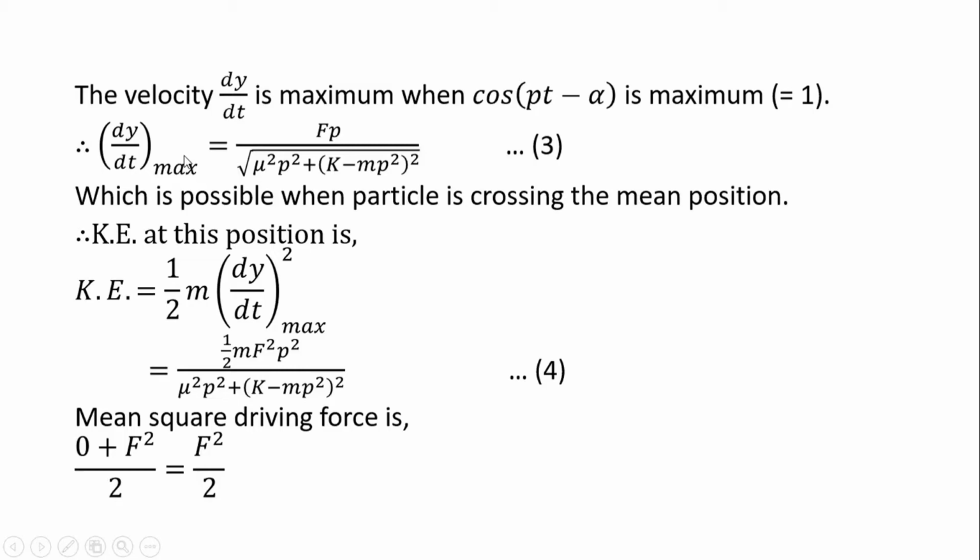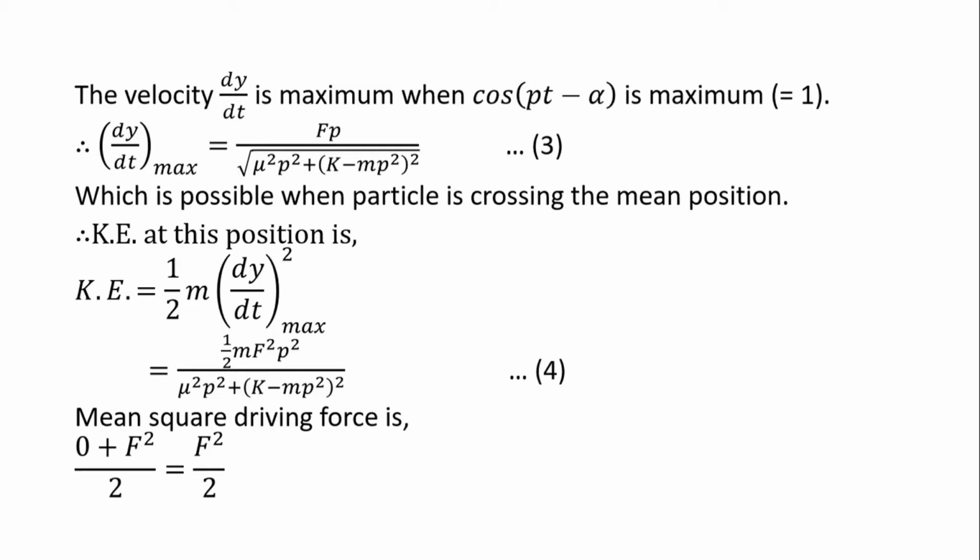And when the velocity is maximum, that means the particle is crossing the mean position, the kinetic energy is also maximum, and it is given by half m into the square of the maximum velocity. If we substitute the value of the maximum velocity from equation 3 here, we obtain equation 4.